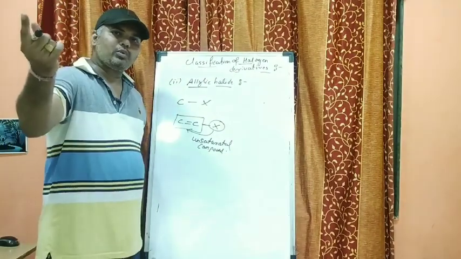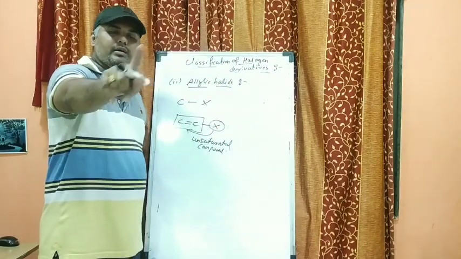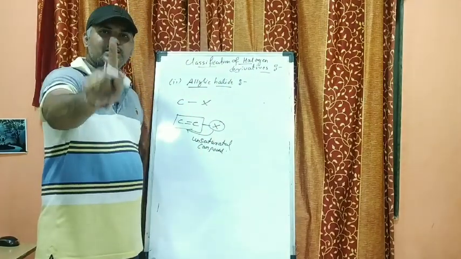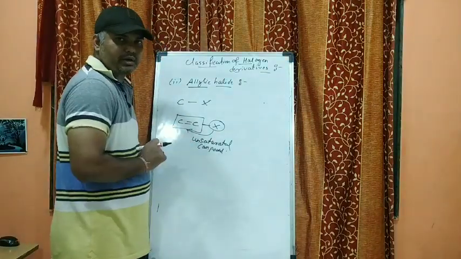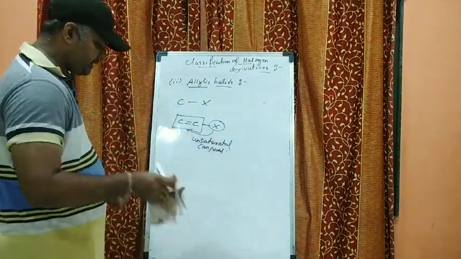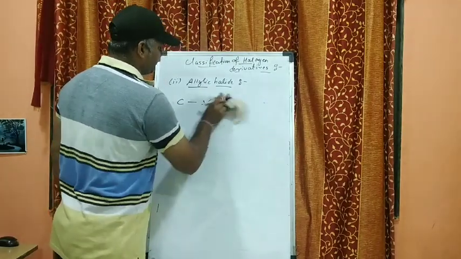What was the case of alkyl halide? In the case of alkyl halide, it was aliphatic, containing a straight chain, and it was a saturated compound, right? But here in this case, it is the unsaturated compound. So this is the difference. Then the third category is benzylic halide.